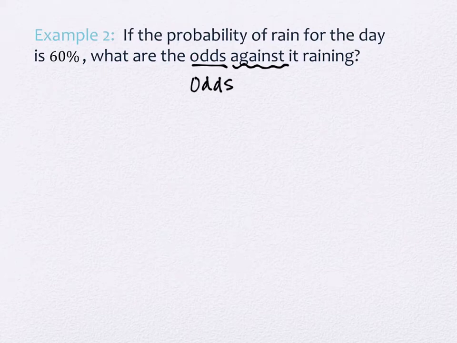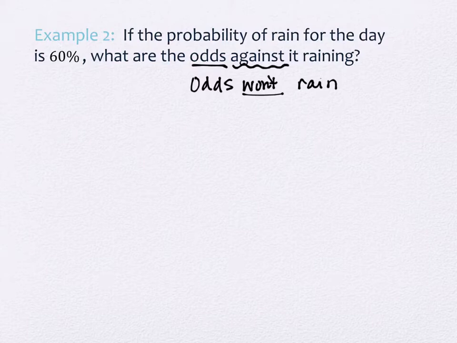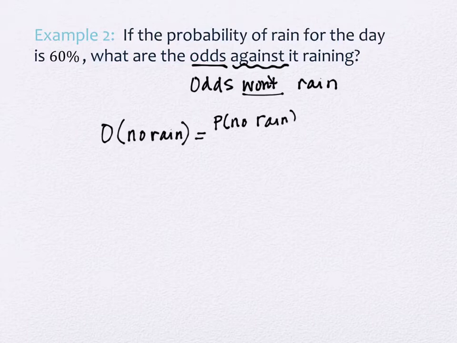So we want the odds that it won't rain. Because I'm given probabilities, that's what I will be using. I want the probability of no rain on top, and the probability of rain on bottom.